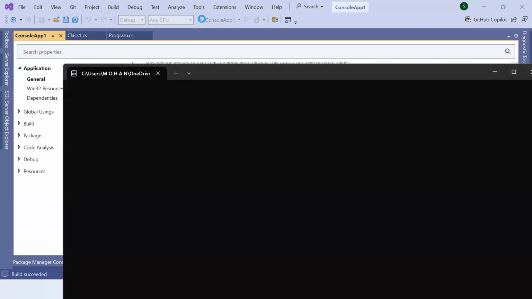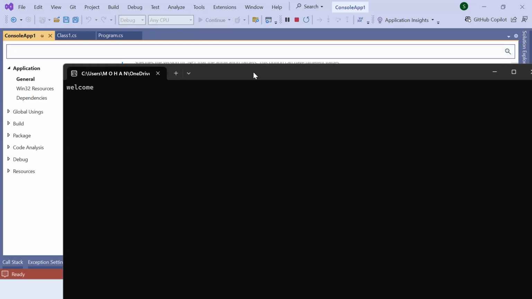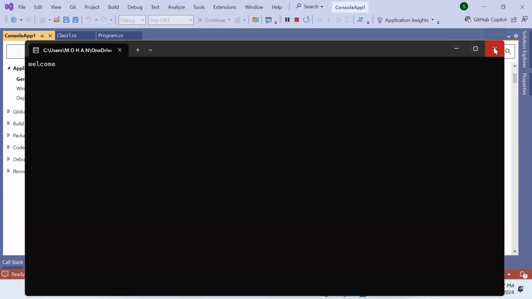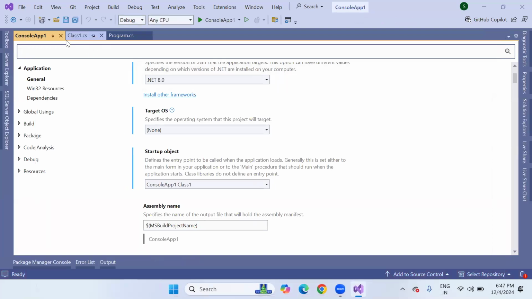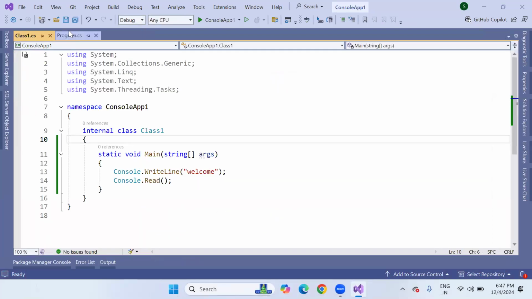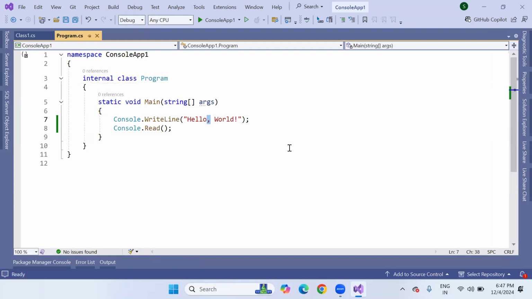Which program do you want to run? That you can change with the startup object. That program code is coming: Welcome, this is Class1 program. Again, if you want to change the startup object to execute Program.cs, this program you want to execute?